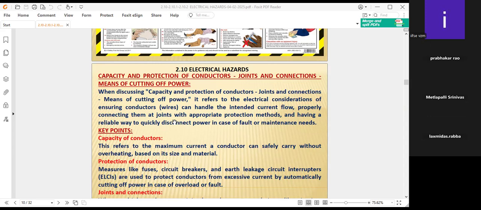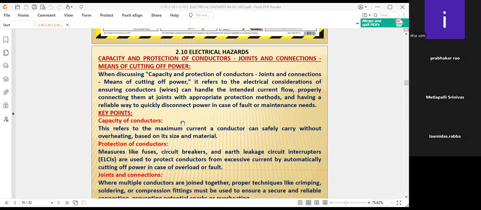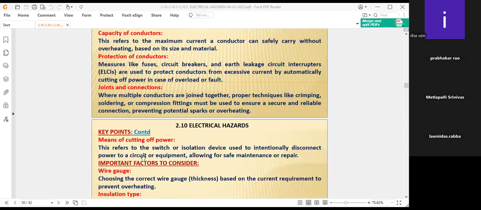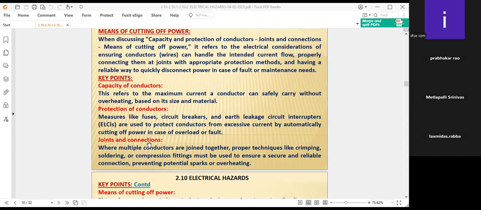That means where the joint is there, proper joints must be taken care of. Actually, 100% joints will not be allowed, but in some places joints are compulsory, even for small things, but proper, appropriate methods must be followed. The key points here are the capacity of conductors, protection of conductors, joints and connections, and the means of cutting power. These are the key points to take care of where the joints are there.